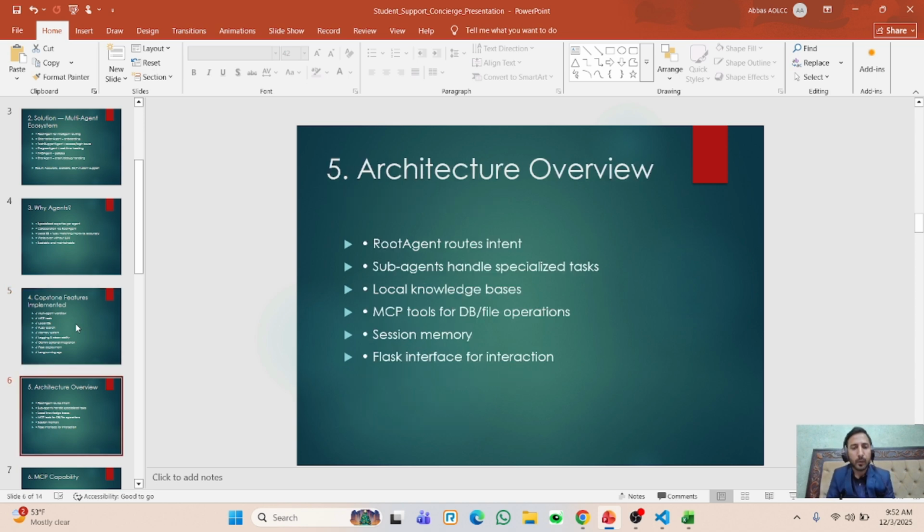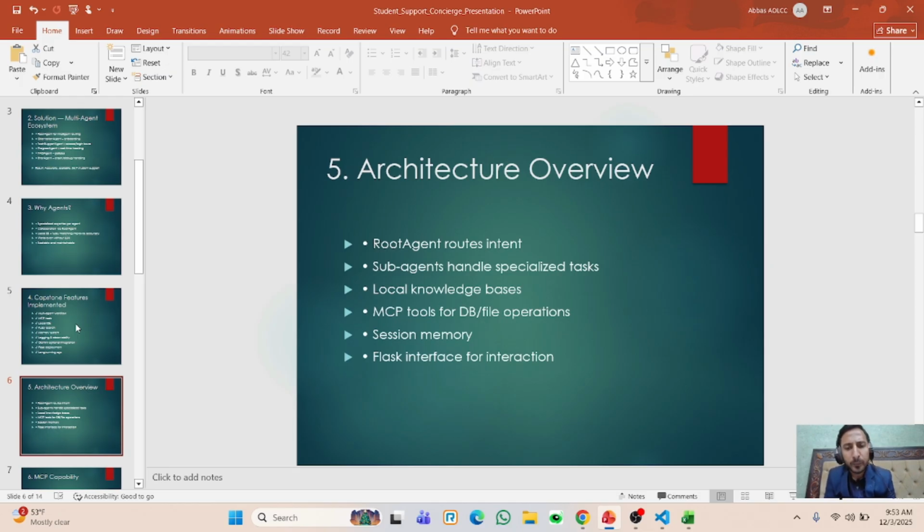Now the architecture view. First of all, we have a root agent that routes according to the questions to the sub agents. The sub agents handle the specialized tasks. For example, the orientation agent is specialized for orientation questions. So this specific agent handles the specific tasks.